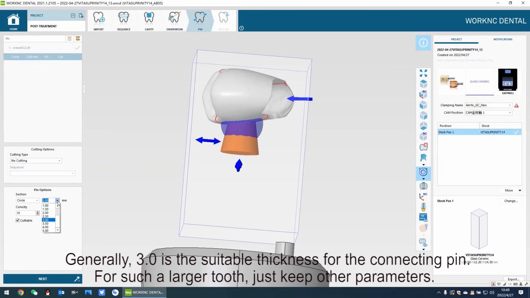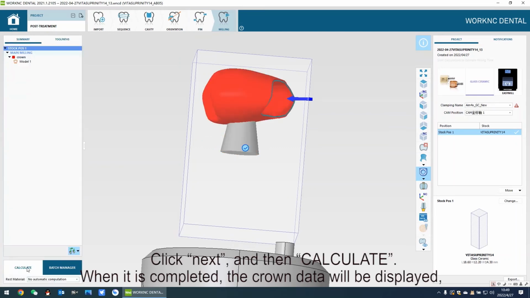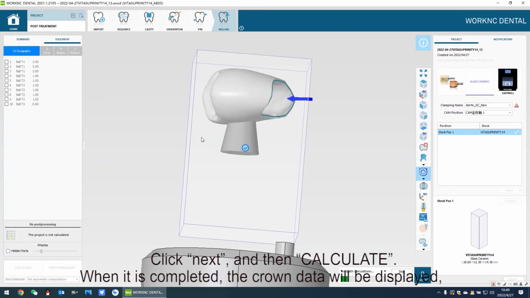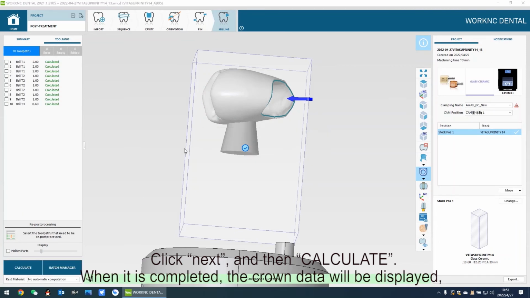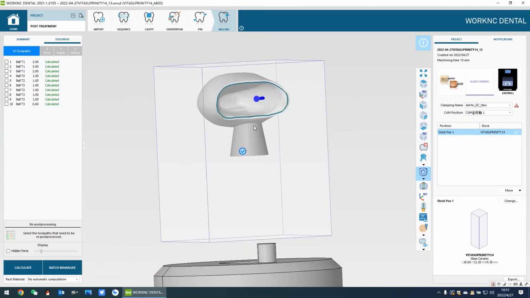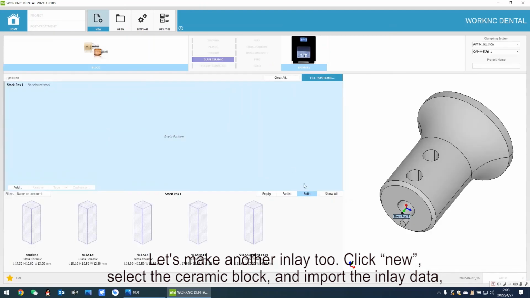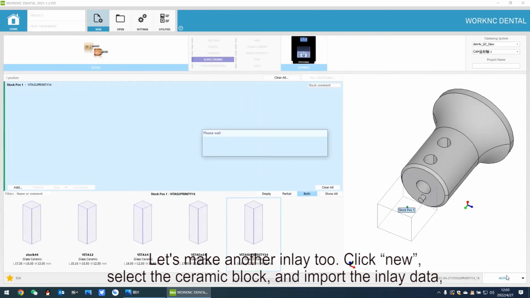Generally, 3.0 is the suitable thickness for the connecting pin. For such a larger tooth, just keep other parameters. Click Next. And then Calculate. When it is completed, the crown data will be displayed. Let's make another inlay too. Click New, select the ceramic block, and import the inlay data.